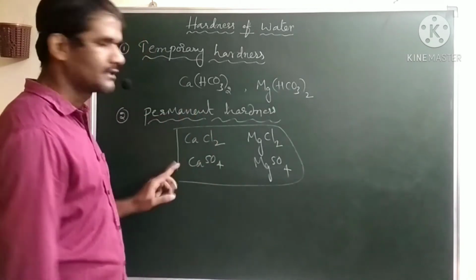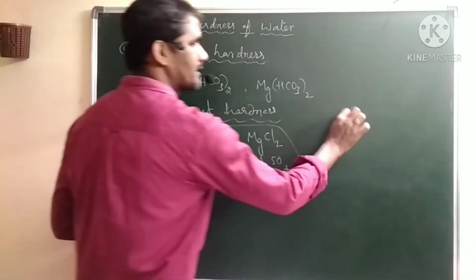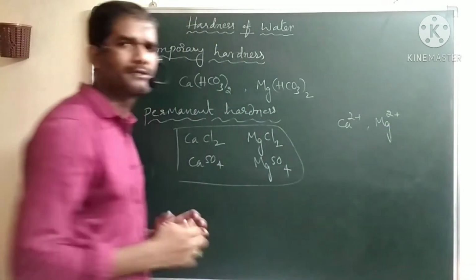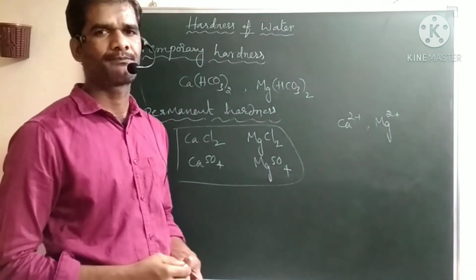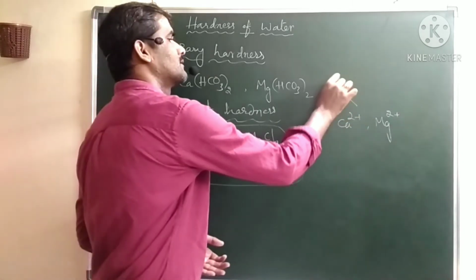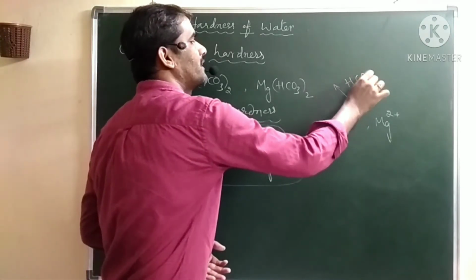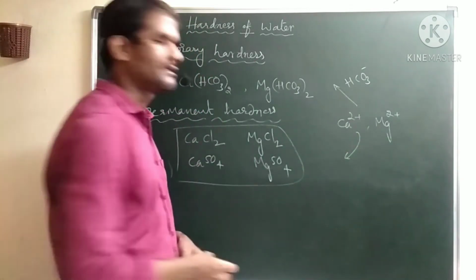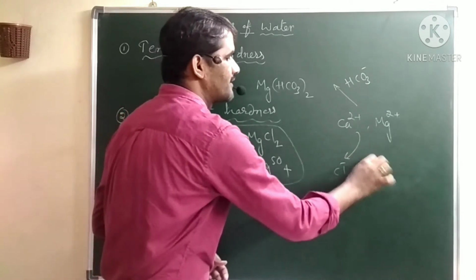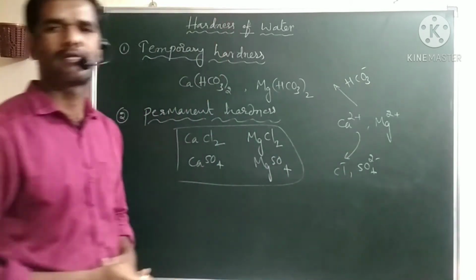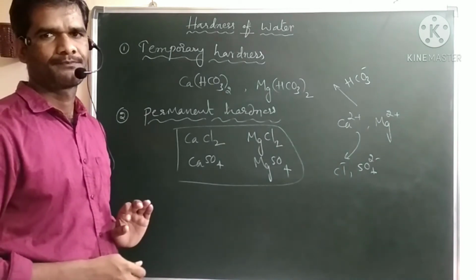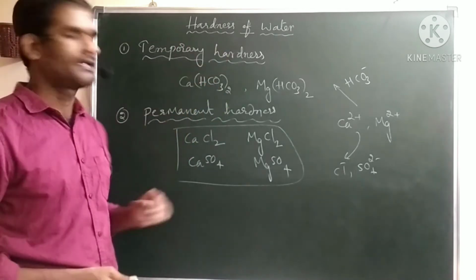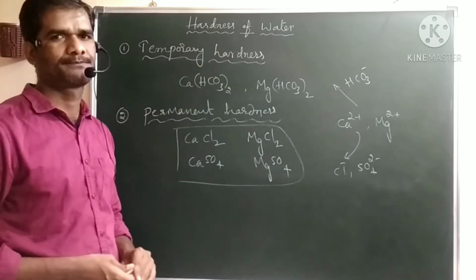So in both cases, the cationic part is the same: calcium and magnesium ions. These are the cations mainly responsible for the hardness of water. For temporary hardness, the anionic part is bicarbonate. For permanent hardness, the same cations are attached with chlorides or sulfates, and they will produce permanent hardness. So you should just remember these four types of salts: two cause temporary and two cause permanent hardness.